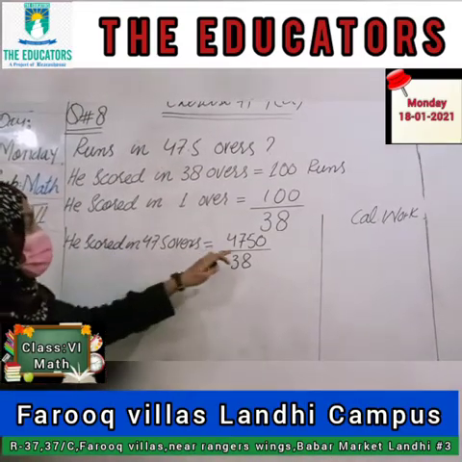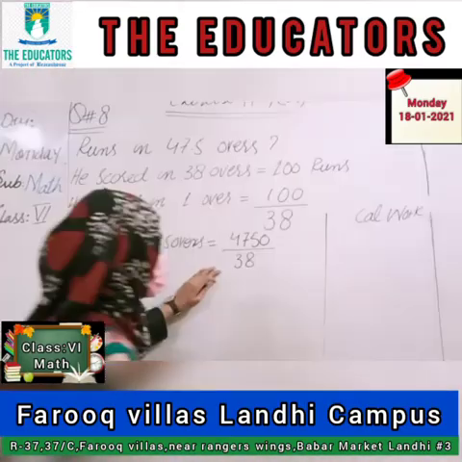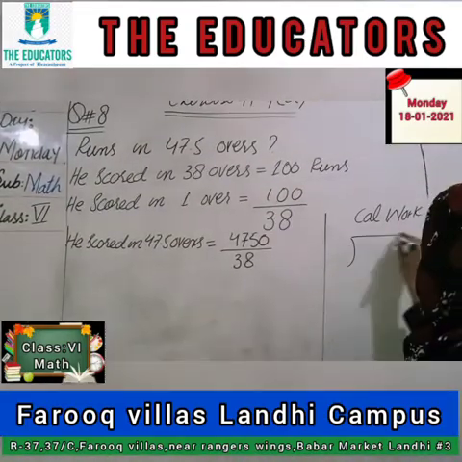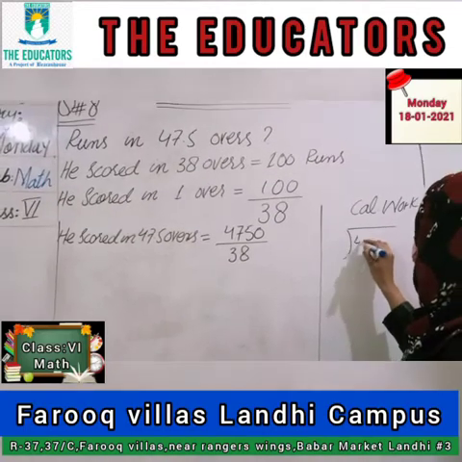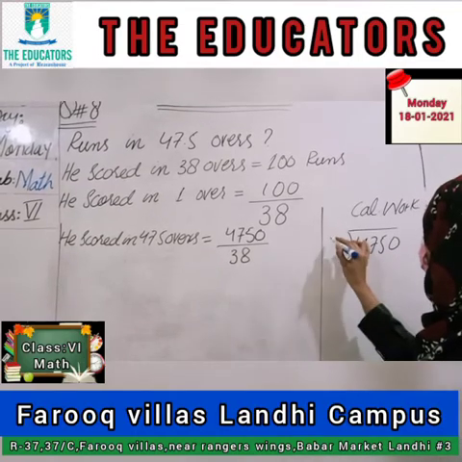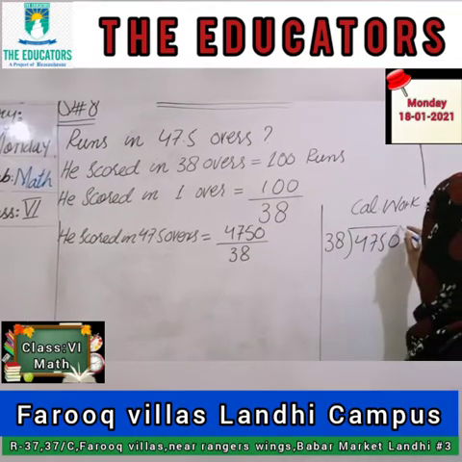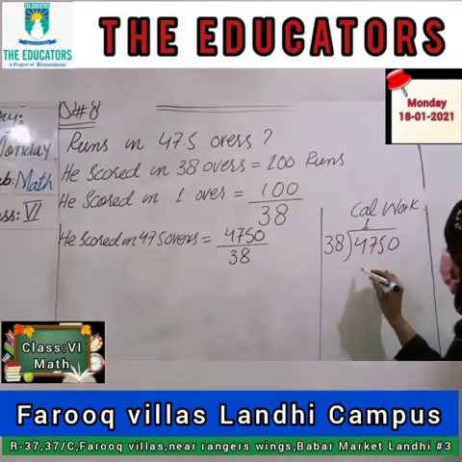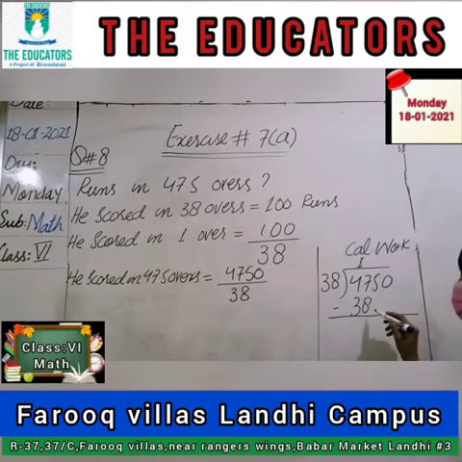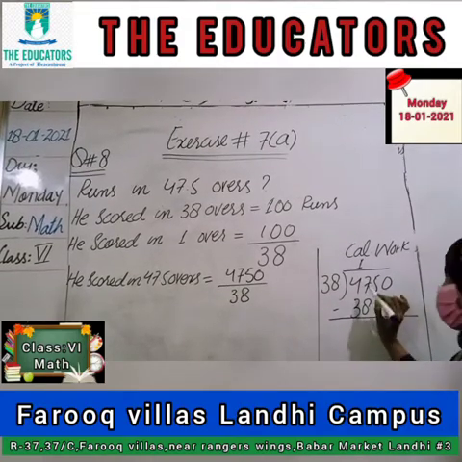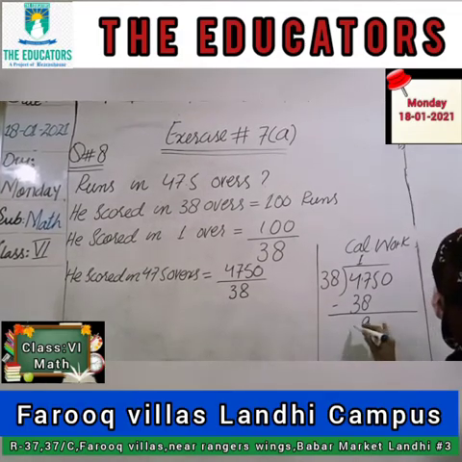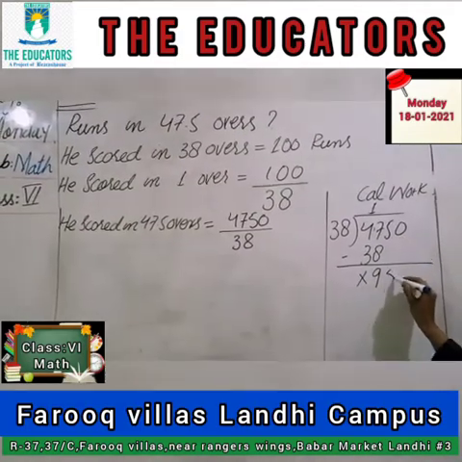Okay, 4750 divided by 38. Students, we will solve this fraction in the calculation work column. Greatest value I am placing inside, and smallest value I am placing outside. Now the table of 38, as you know, 1 times 38 is definitely 38, and then subtract this, 7 minus 8, we cannot subtract this, so we will take carry, definitely 17 minus 8, it will be 9, no remainder here. Now I will copy 5 as it is here.